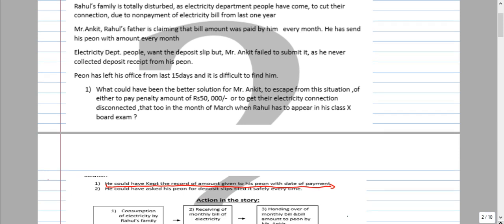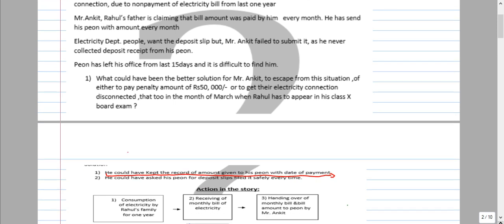What better solution could he have to avoid such a situation? He could have kept a record of the amount given to his peon with the date of payment. What record can he maintain? He can take a book and write down on which date he made the payment, how much rupees, and get the signature of that peon.